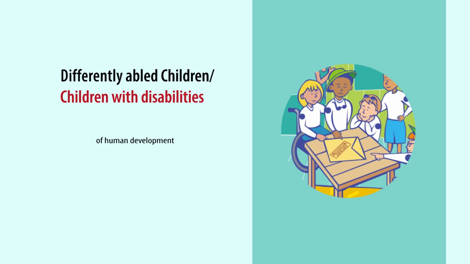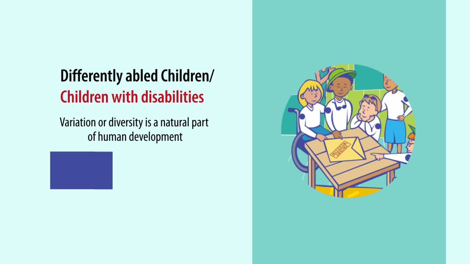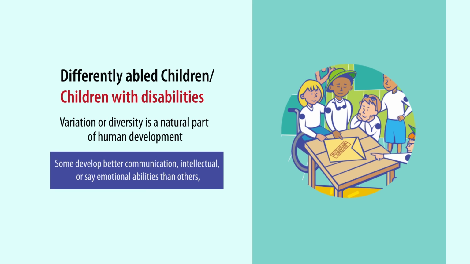As we know, variation or diversity is a natural part of human development. For example, some people develop better communication, some people develop intellectually better, or have emotional abilities higher or better than others. As a result, human beings have diverse abilities and every human being is different from others.